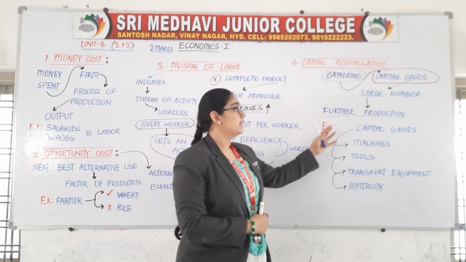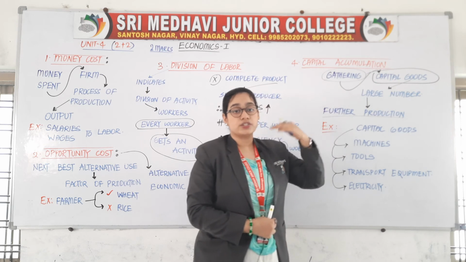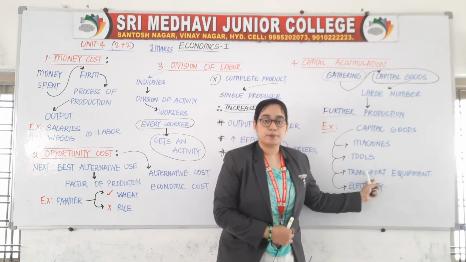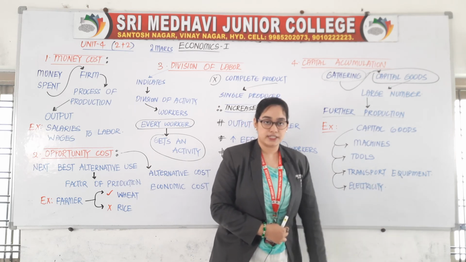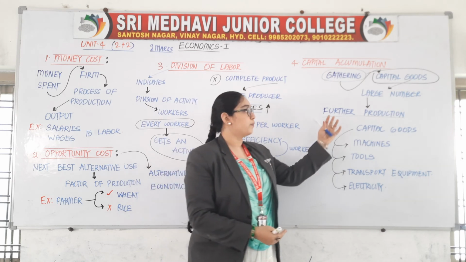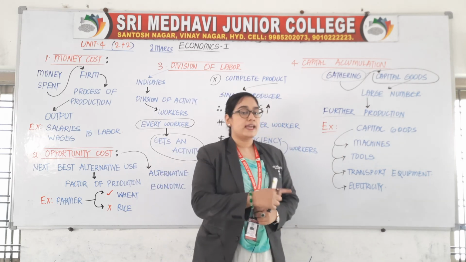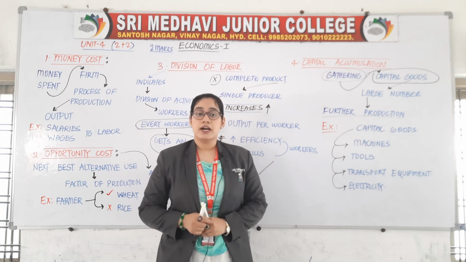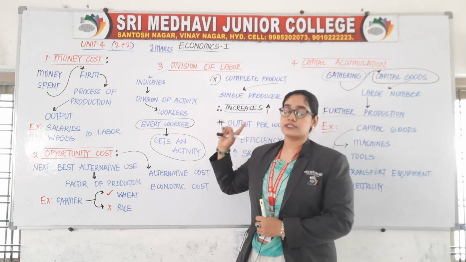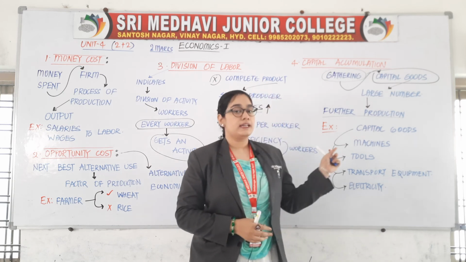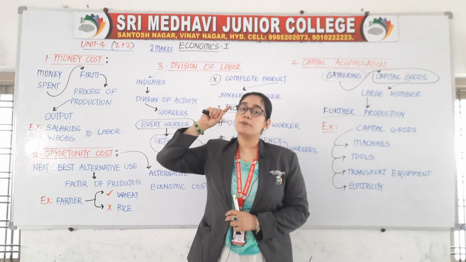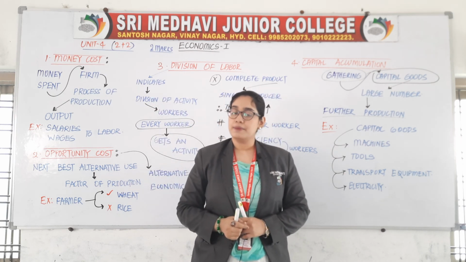For example, capital goods include machines, tools, transport equipment and electricity. Without these things, you cannot go to the further process of production. Hence, this is termed capital accumulation. So we have discussed money cost, opportunity cost, division of labor and capital accumulation, which are 4 concepts, out of which you are going to get 2 important ones in your IPE examinations.